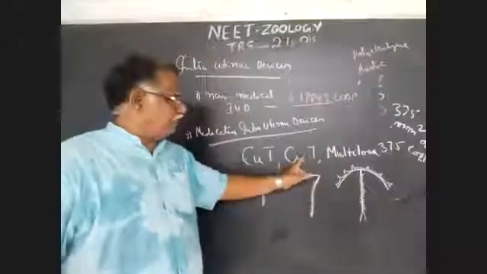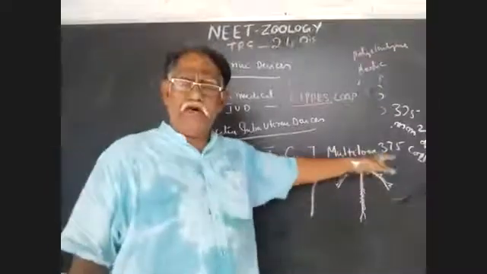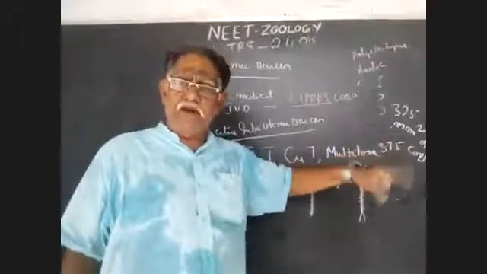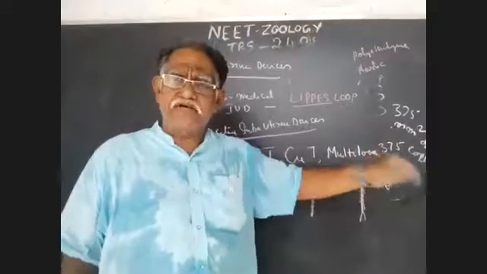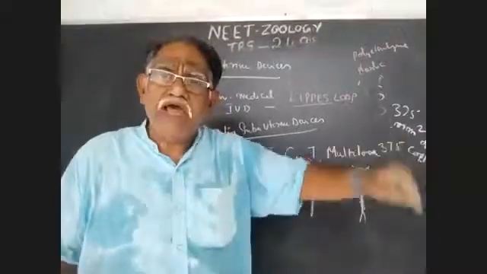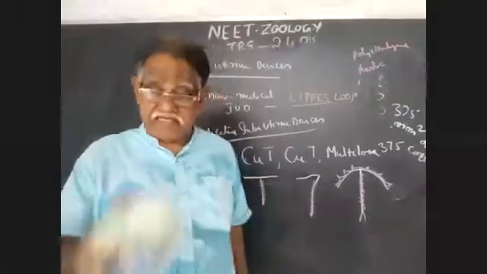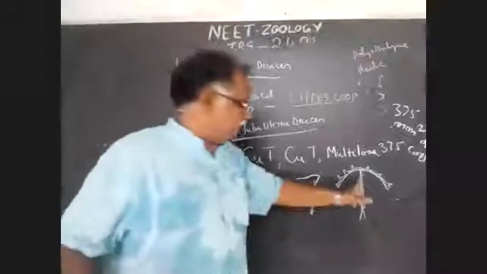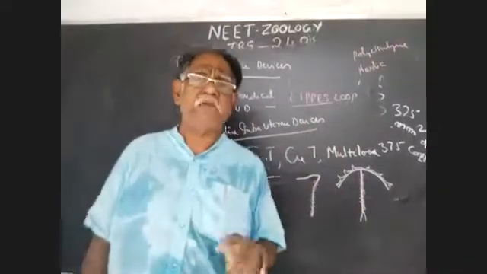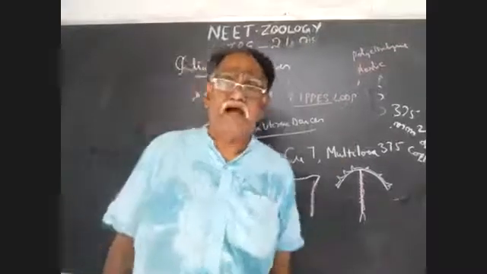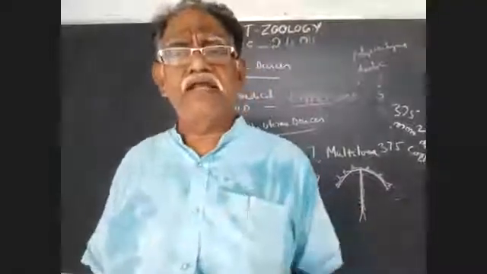Cu7 is 7 shape. Multiload 375 means the entire copper of the device is about 375 square millimeters, the length of the copper wire present around the vertical limb of the intrauterine device. This copper wire releases copper ions into the uterine cavity.